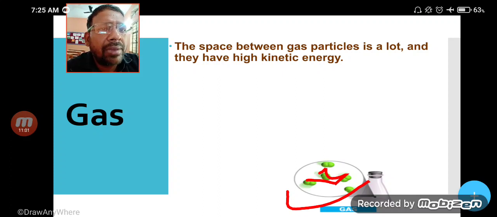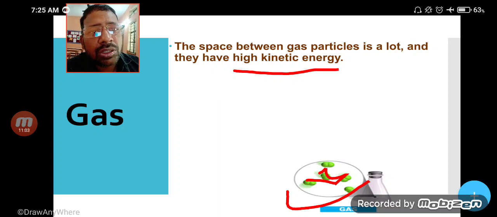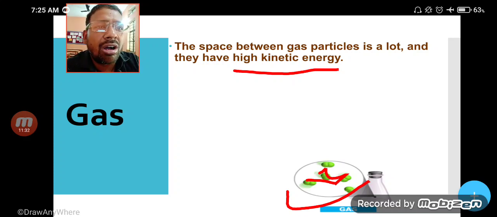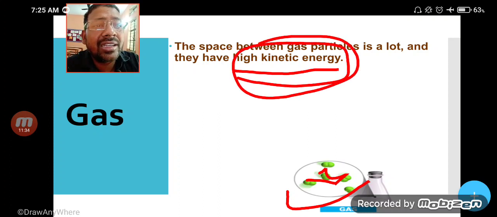And what do you mean by kinetic energy? The energy of the moving particles. In the case of gas, molecules can move freely here and there because there is less intermolecular attraction and more space, therefore they can move from here to there, and once they move, they have high kinetic energy. What is kinetic energy?